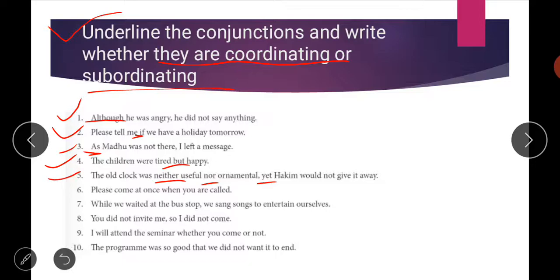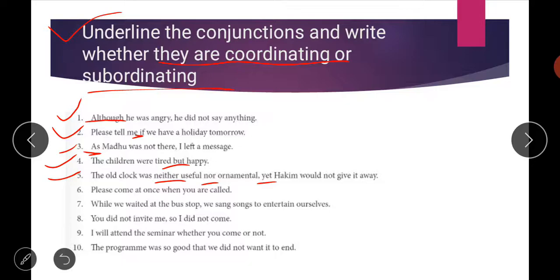I hope it is clear to you how to judge whether a word is a coordinator or a subordinator. Subordinators are basically used to join 2 different clauses of the sentence, the main clause and the subordinate clause. Coordinators are the words used to join 2 different words, phrases, or sentences of the same category, which are grammatically equal, meaning they have the same rank.